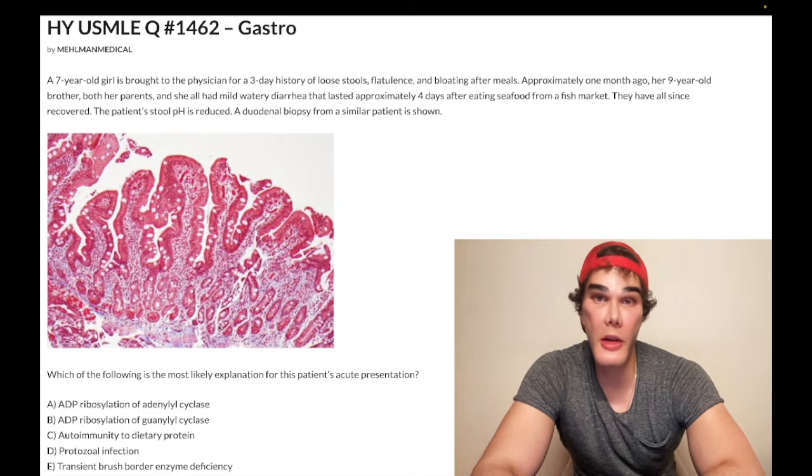Obviously, there's things like IgA transglutaminase antibody, anti-gliadin, which is the same thing as anti-gluten or anti-endomysial. Wrong answer.